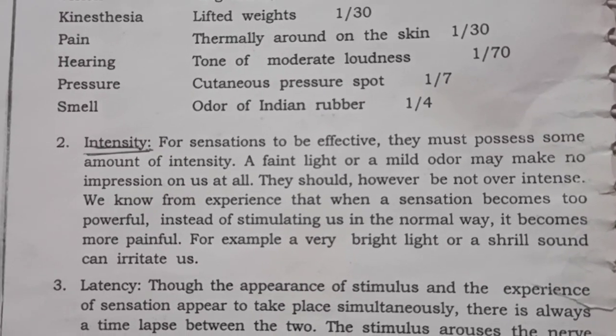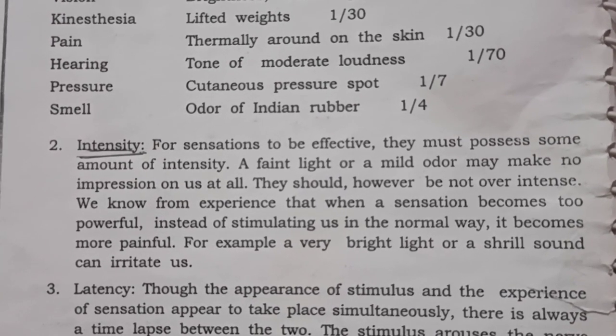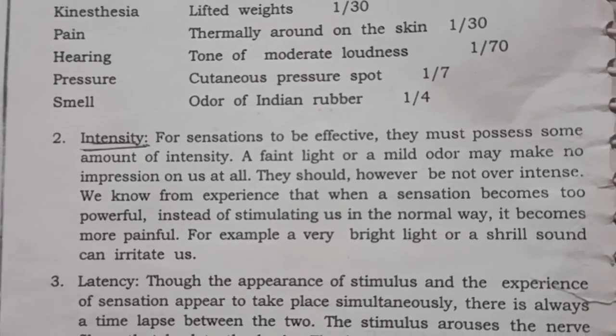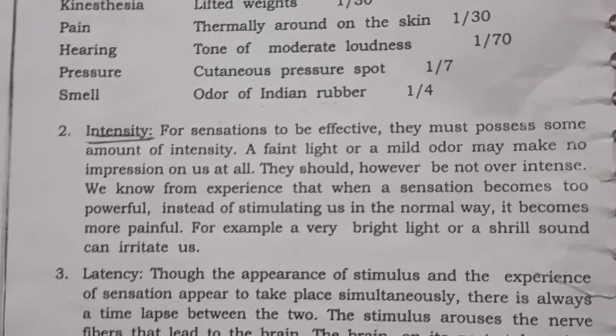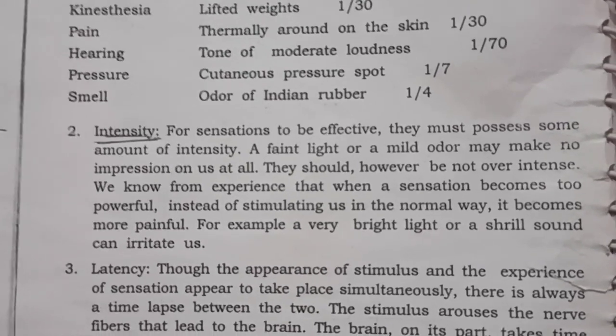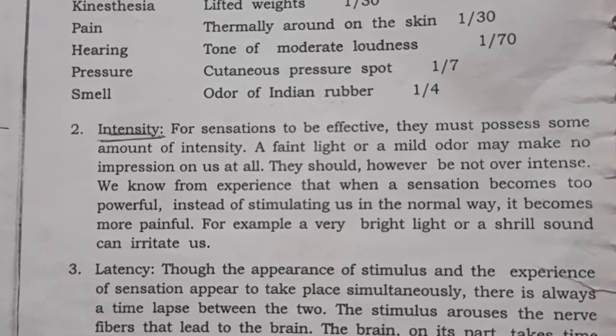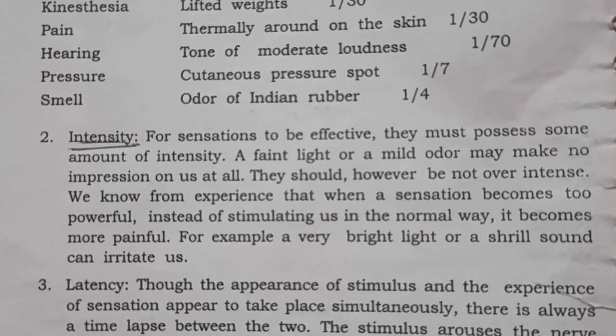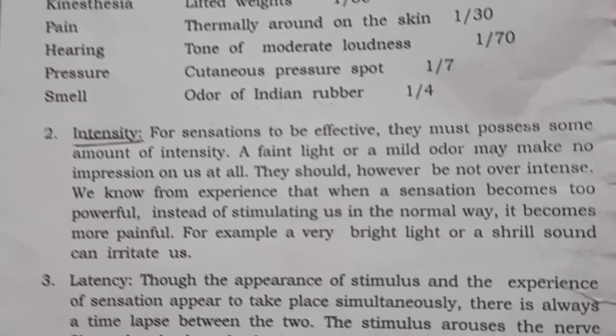A faint light or a mild odor may make no impression on us at all. A simple light, a bulb or a torch will not make a difference on a bright day, or a small amount of fragrance, scent or odor will not make a difference.